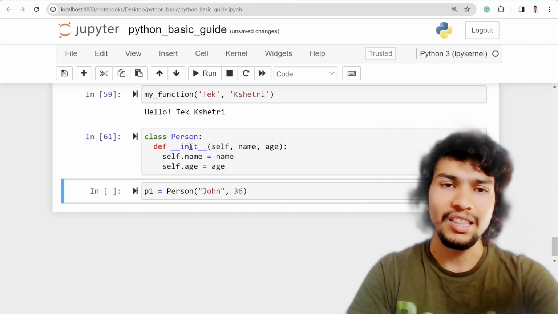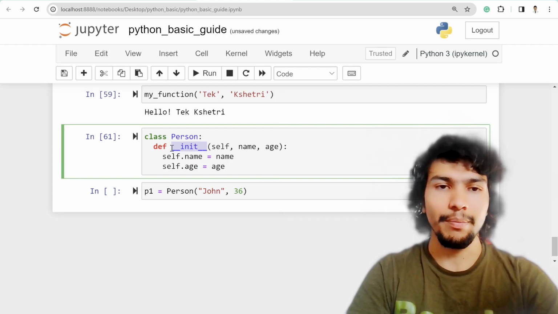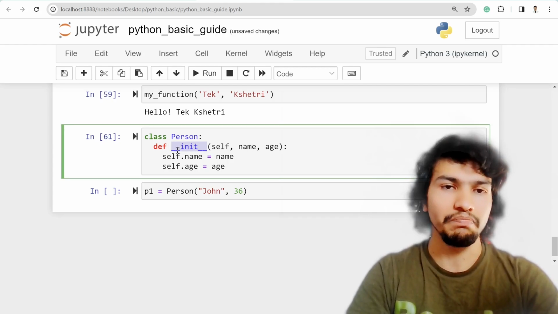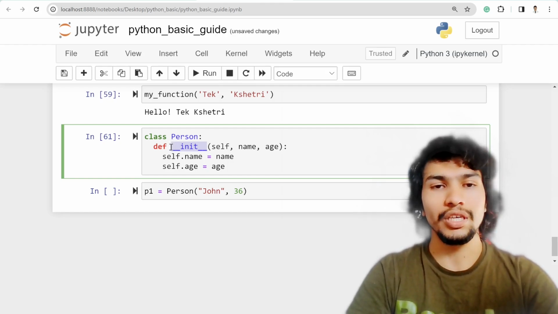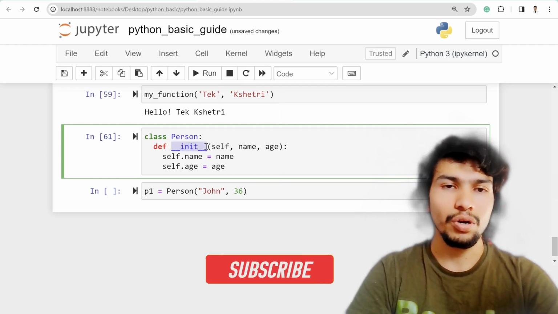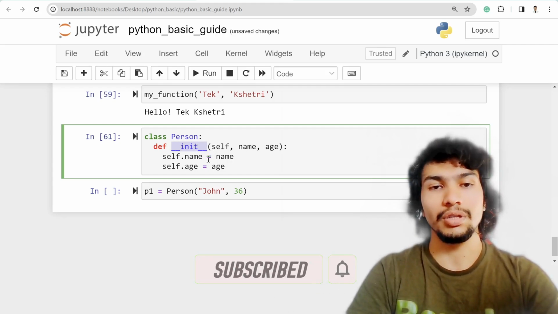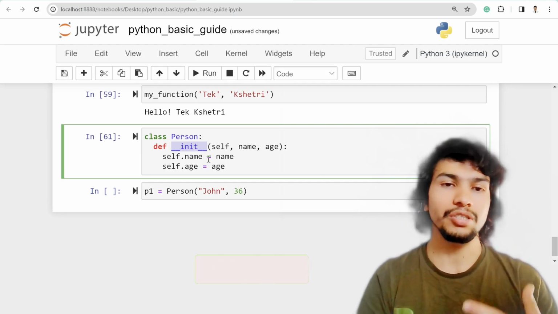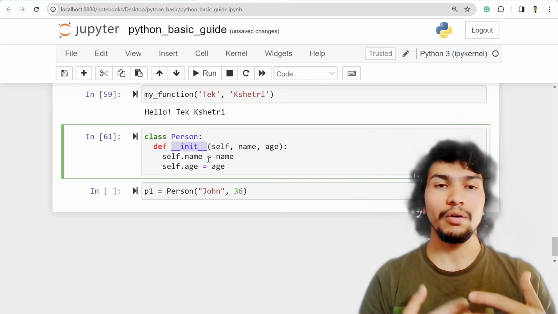But in a class, if the method name is init, then it's called an initializer or constructor. If you write the method name as double underscore init double underscore, then it's the actual constructor. It will run whenever you initialize the class.